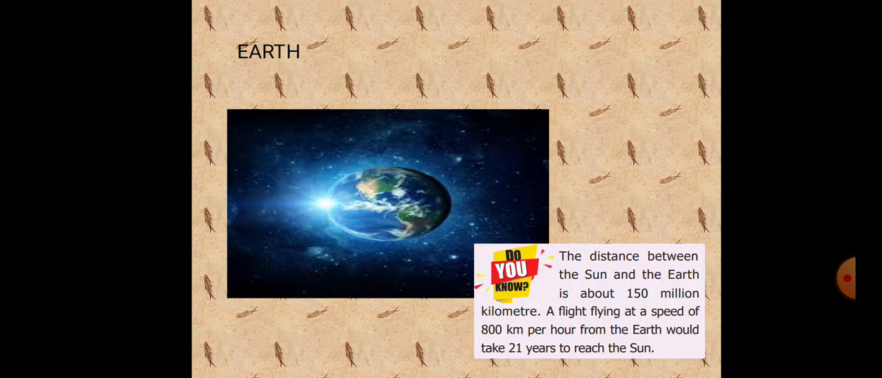The distance between the Sun and the Earth is about 150 million kilometers. For example, a flight flying at a speed of 800 km per hour from the Earth would take 21 years to reach the Sun.